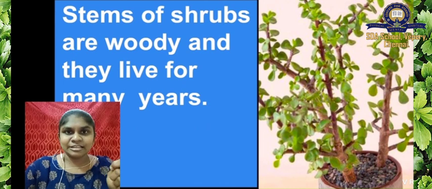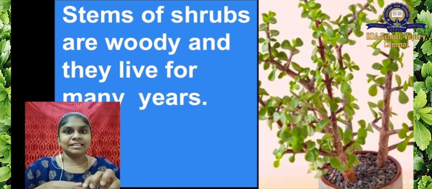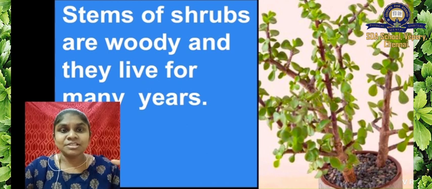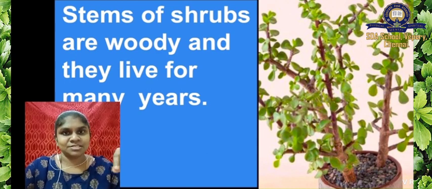Have you seen a stick? Yes, like that it will be woody. And shrubs live for many years. They will not live for a few months or a few years. They will live for many years. Okay, shrubs live for many years and they have woody stems.